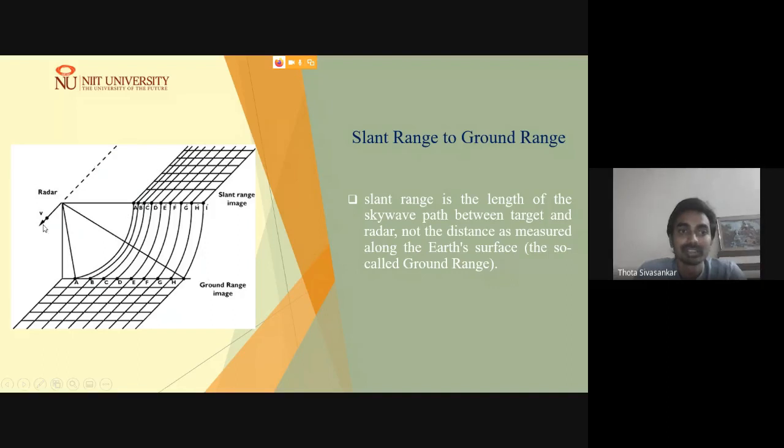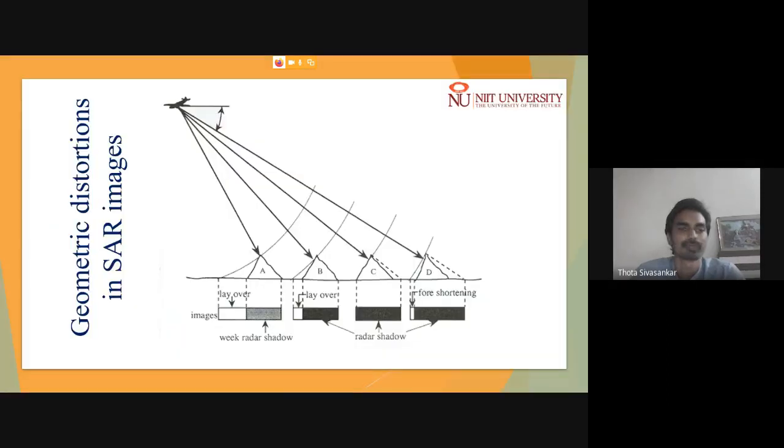So these slant range features first need to be brought down to ground range pixels, which may be a little easier to interpret the features.